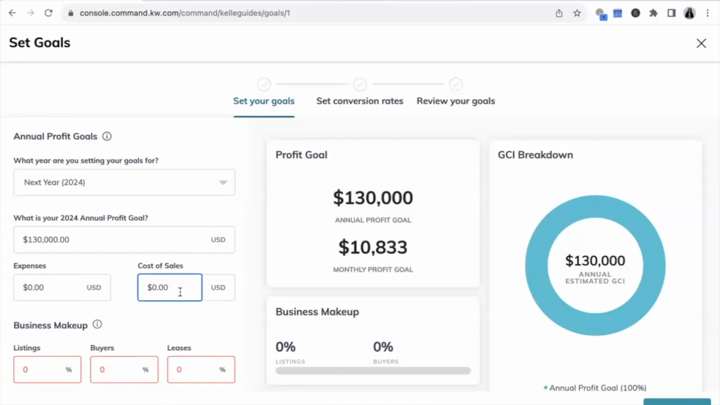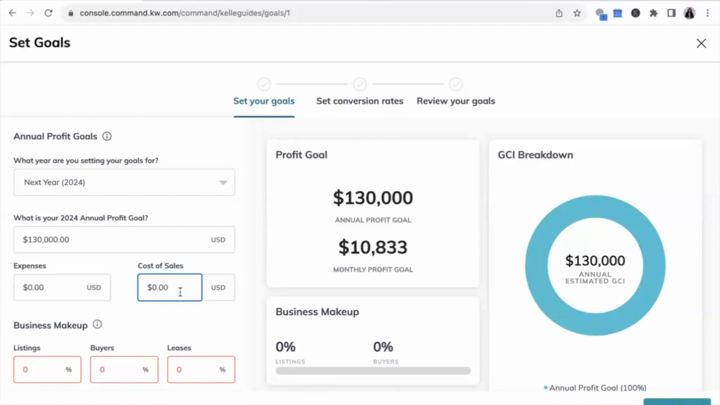Cost of sales, on the other hand, only happen when you make a sale. So your cost of sales are going to include transaction fees, your PC coaching fees, your market center splits and things like that. They're also going to be different marketing expenses that you only do, like if you do a just sold campaign or just listed campaign, that's cost of sales. It only happens when you have a sale. Your expenses are your fixed expenses.